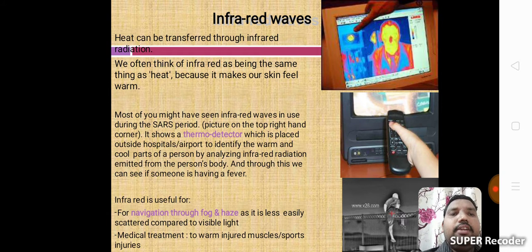Medical treatment: it is used to warm injured muscles, sports injuries.